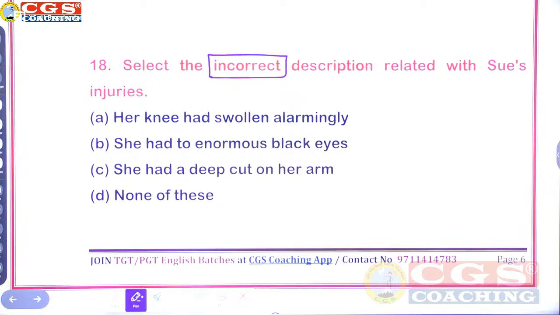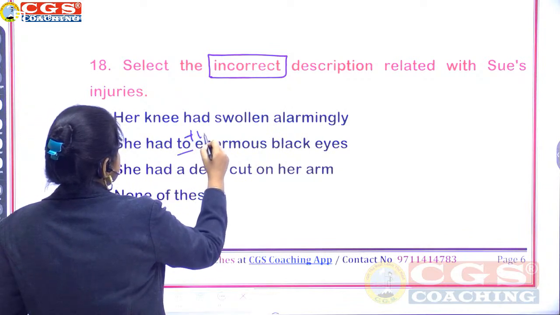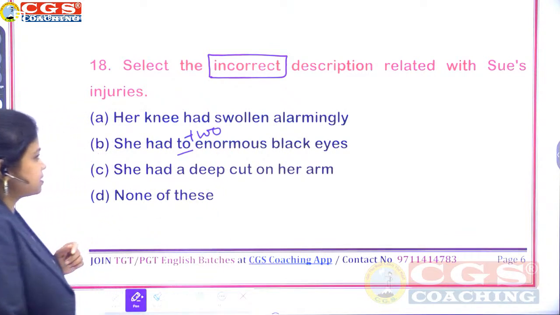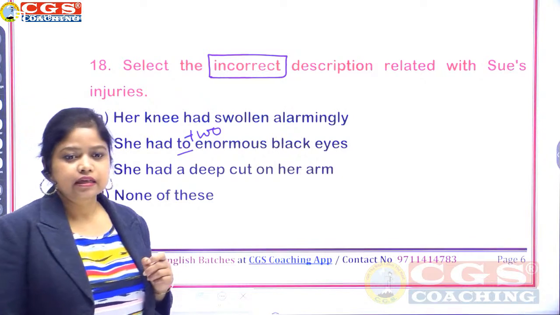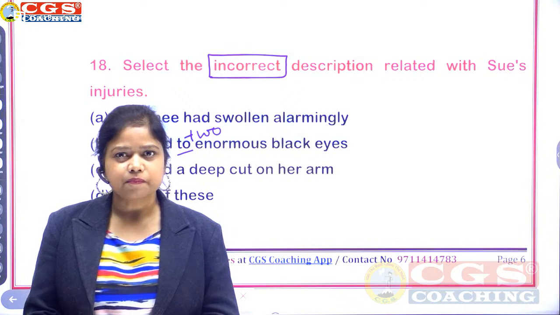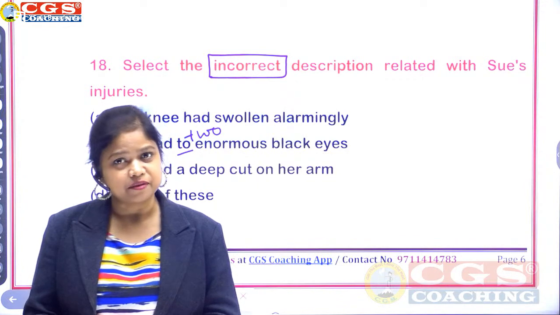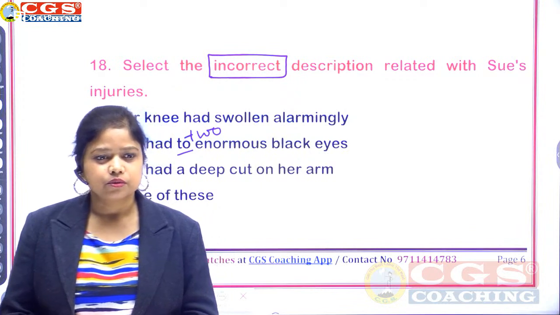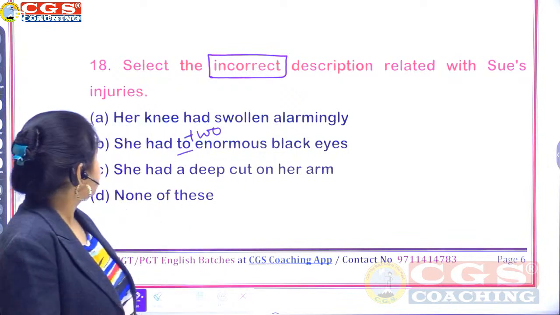Her knee had swollen alarmingly. She had two enormous black eyes. So read this as two enormous black eyes. She had a deep cut on her arm. None of these. Incorrect. It is about an injury, she was hurt, but she was there presenting herself in a very brave manner. Identify the incorrect one for question number 18.